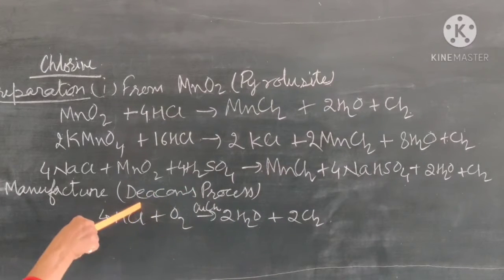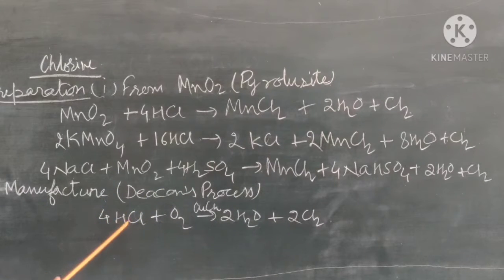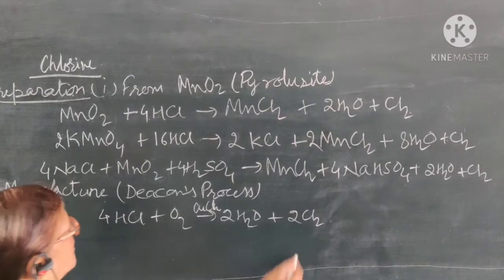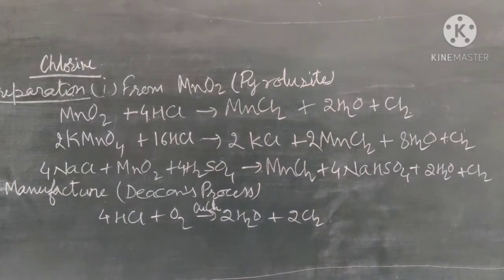In the Deacon's process, there is the oxidation of hydrogen chloride gas, HCl, when it reacts with oxygen in the presence of copper chloride. In the presence of copper chloride, it is converted into water and chlorine gas. So that is the industrial process by which the chlorine can be manufactured.